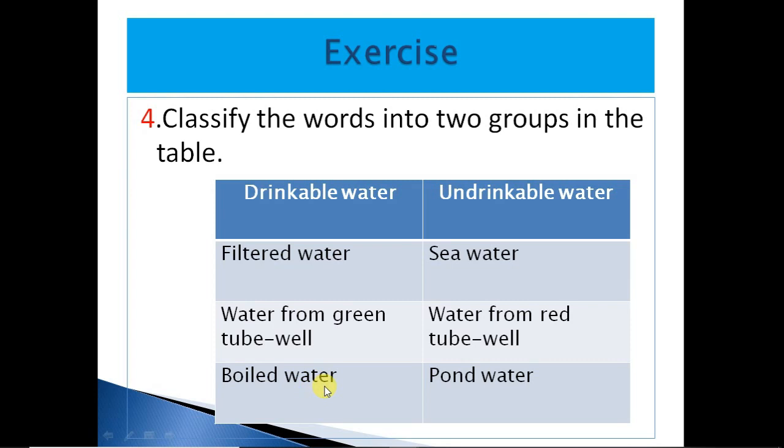But seawater contains salt, so we avoid it, we cannot drink it. Water from a red tube well, we know when we see a red marked tube well, it is arsenic contaminated water, so we avoid it for drinking and cooking. And pond water is fresh water but is not safe water, so we avoid this water for drinking and cooking also.